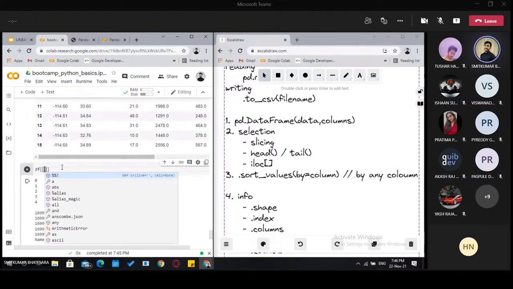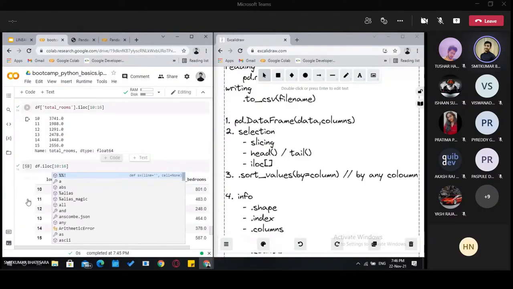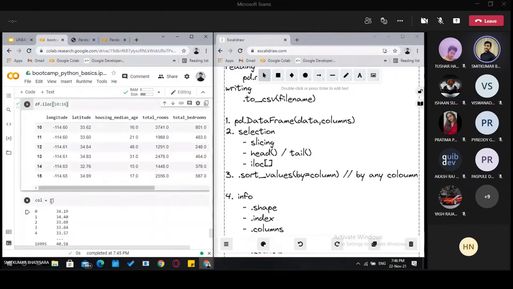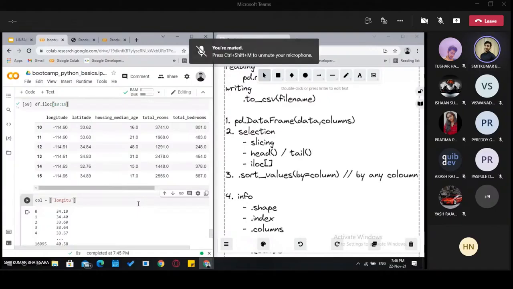Let's see one thing before doing that. This is columns. Columns equals, this is the list of columns: longitude and latitude.